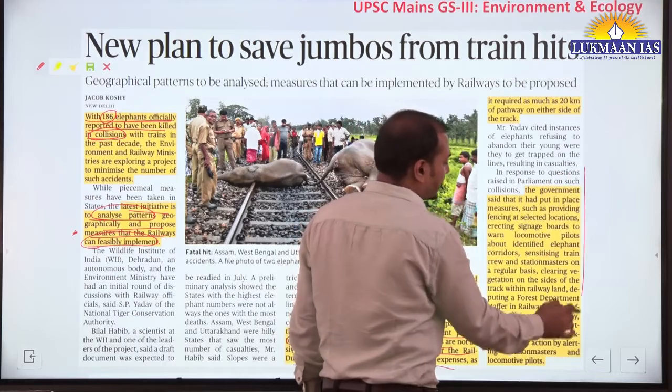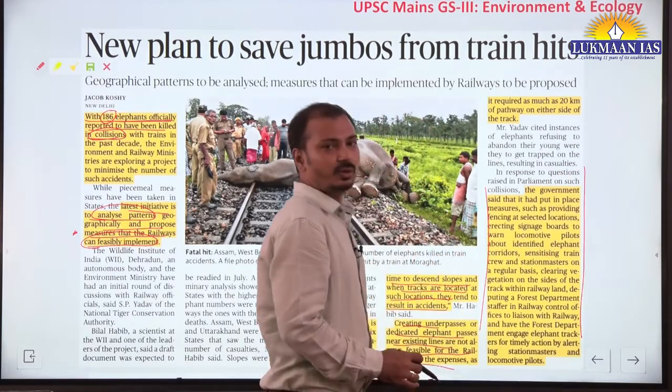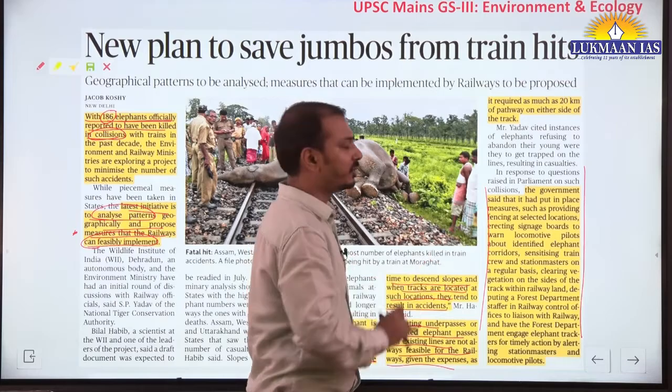What are the present steps taken by the government to reduce such collisions? You should know about this also.